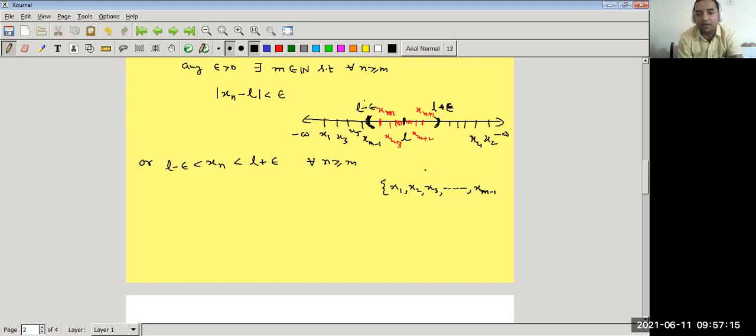So अब हम क्या करेंगे, जब हम upper bound find करेंगे, तो we don't know कि x1, x2, x3, x4, x5, xm minus 1 और L plus epsilon इन सब में, because it is a finite set, so इसमें कौन सी टर्म बड़ी हो,